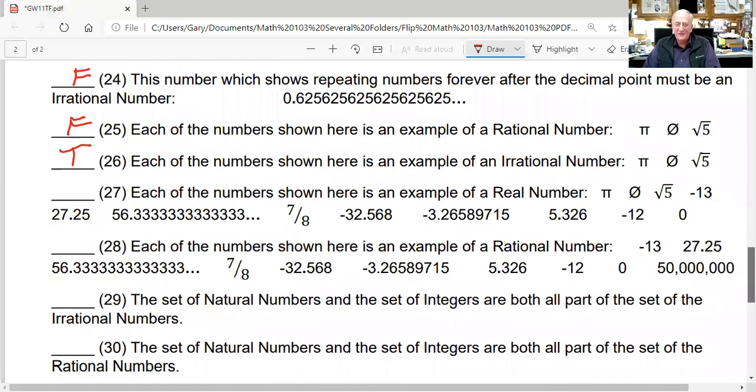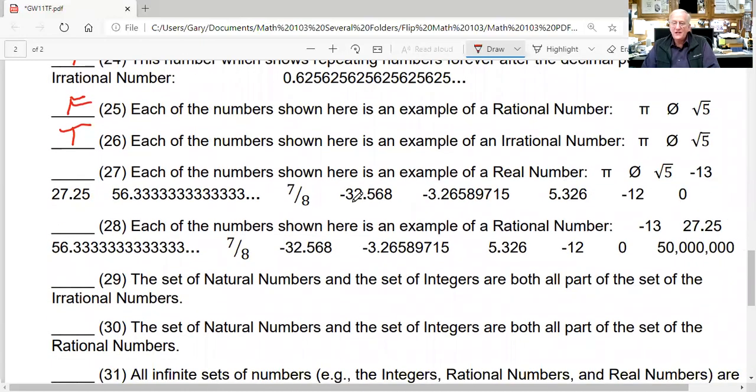Okay, 27. Each number shown here is an example of a real number. Well, if you look at all those numbers, they are all representatives of the different types of numbers. There's an integer in there, there are counting numbers, or natural numbers, in there. There are terminating decimals in there. There are repeating decimals in there. There are fractions in there. They're all real numbers, every single one of them.